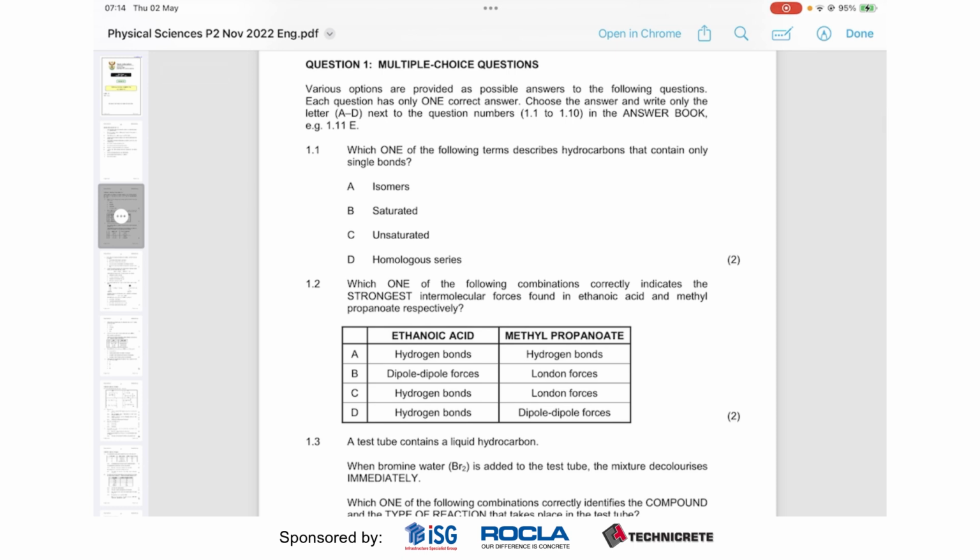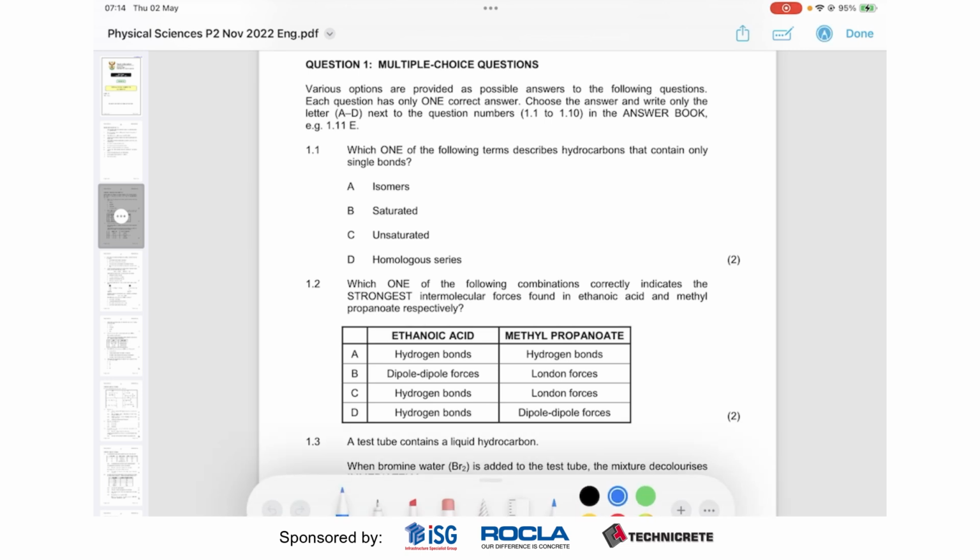So question 1.1. Which one of the following terms describes hydrocarbons that contain only single bonds? So, from what we remember, if it only has single bonds, then it's a hydrocarbon. So we know all of these that are not carbons are hydrogens. Then this is an alkane. Now, another word for an alkane is saturated.